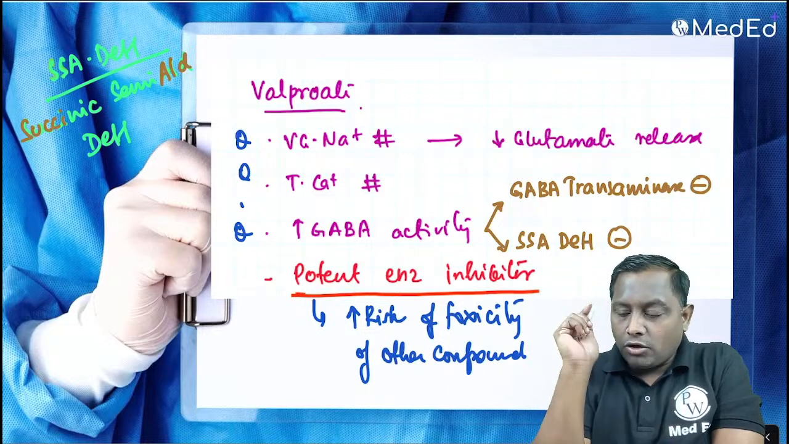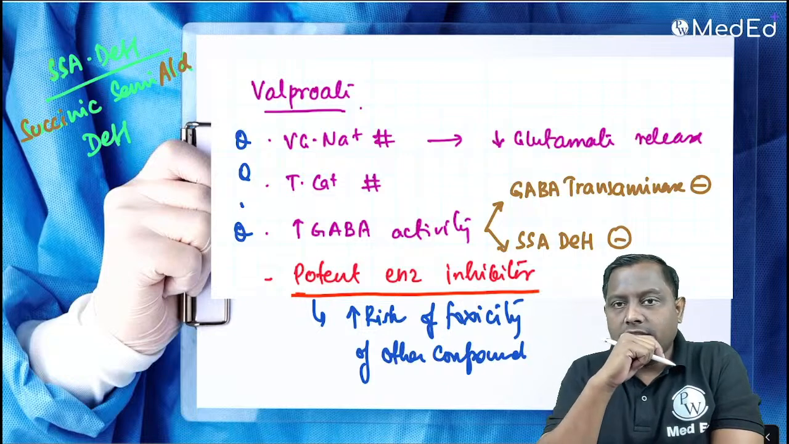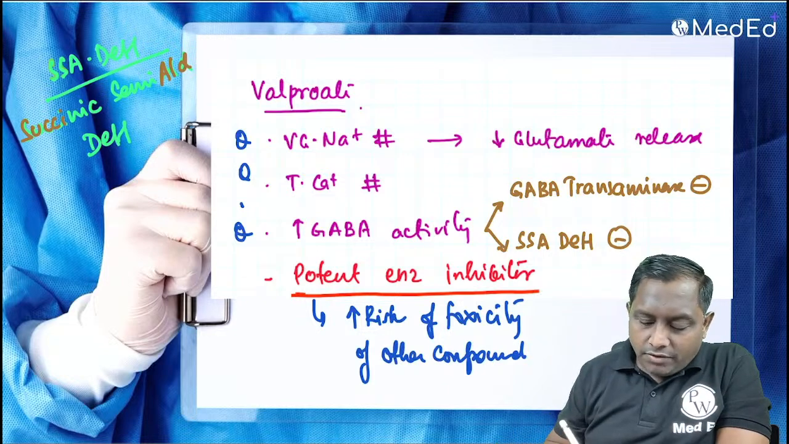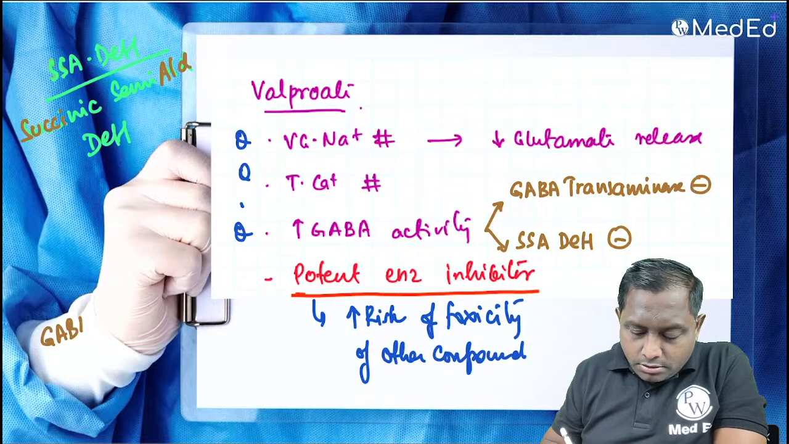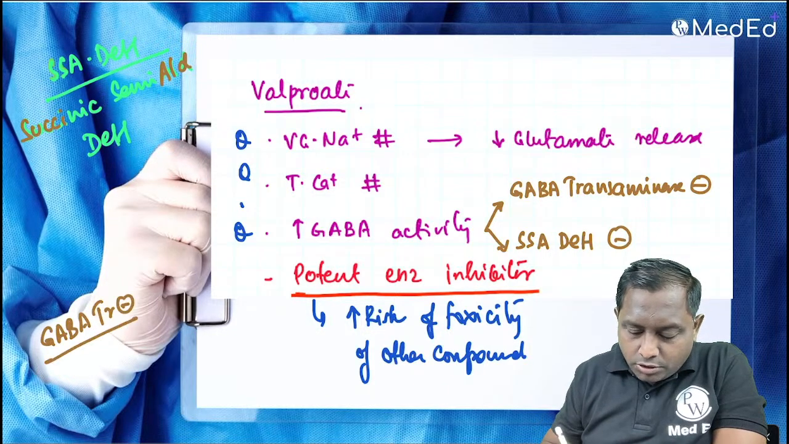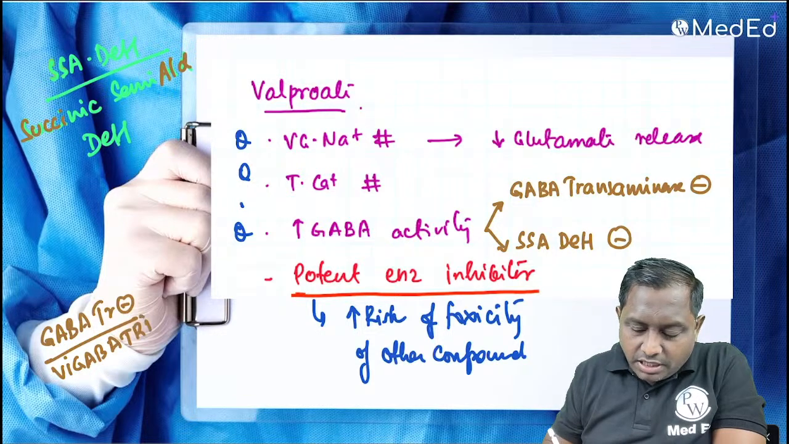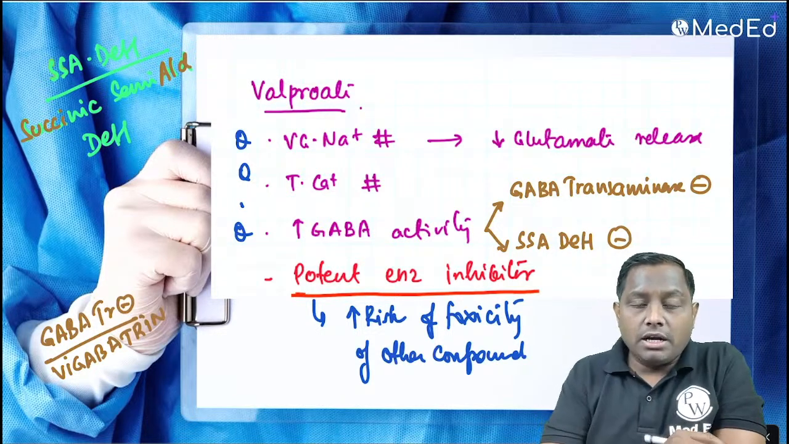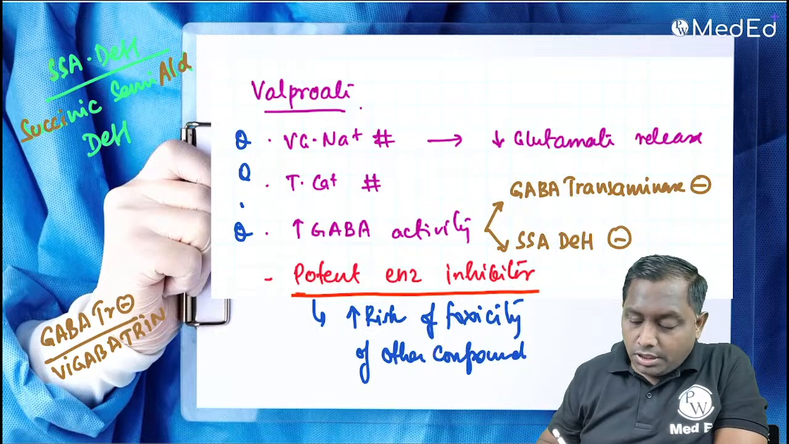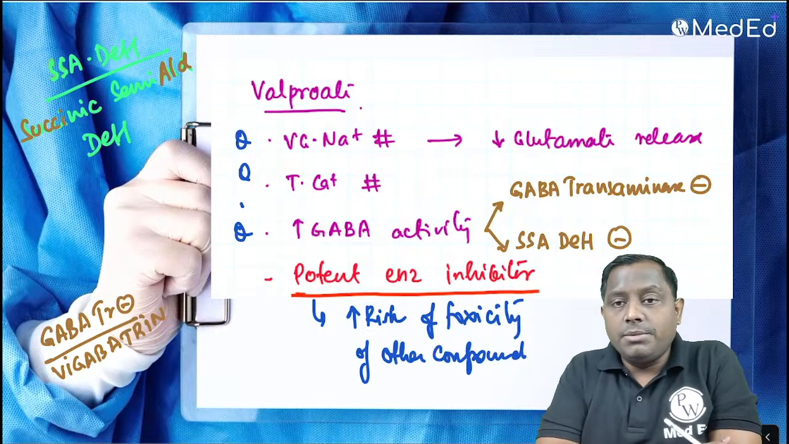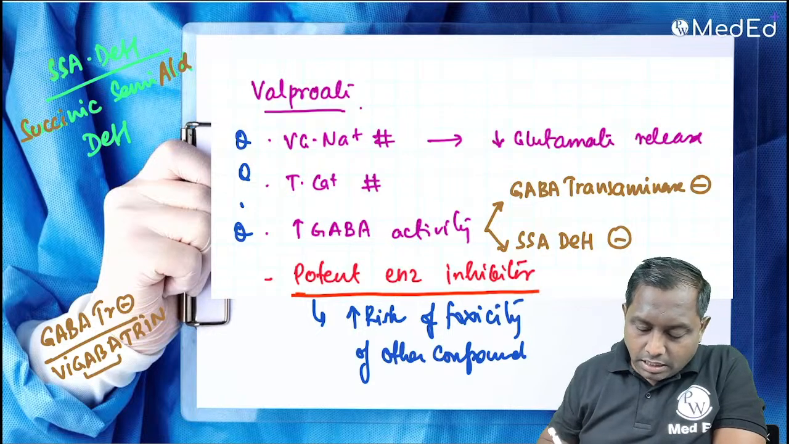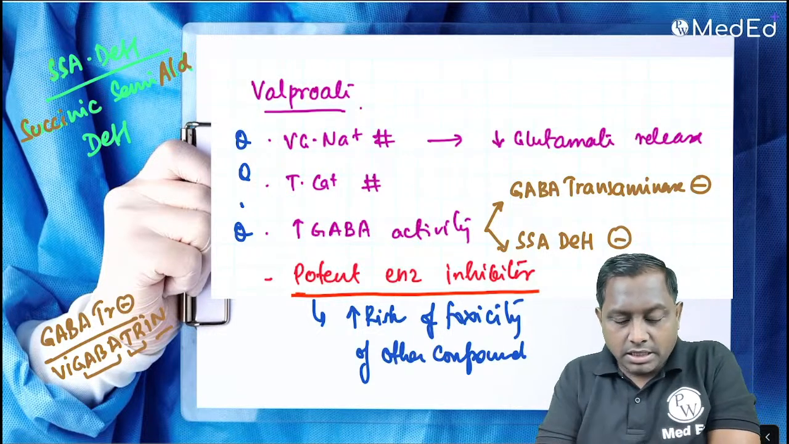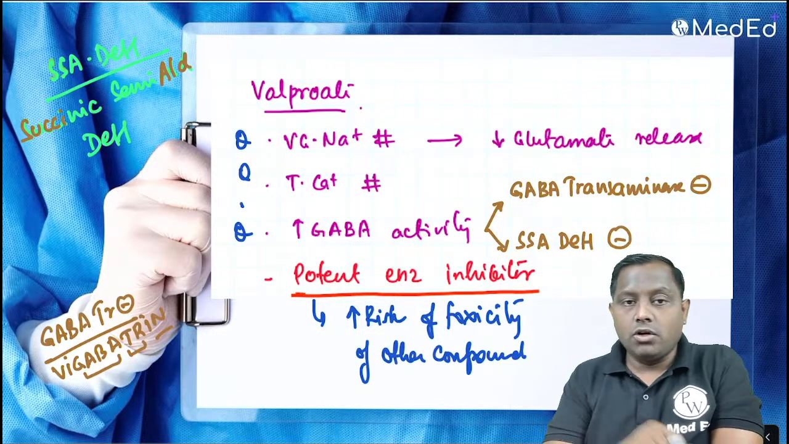So valproate, because there is a specific GABA transaminase inhibitor. If you have read anywhere, the specific GABA transaminase inhibitor is called vigabatrin. Vigabatrin is one of the specific GABA transaminase inhibitors, but valproate luckily is a drug that not only inhibits GABA transaminase but also inhibits succinic semialdehyde dehydrogenase. Very good, Dr. Carpal Tunnel.